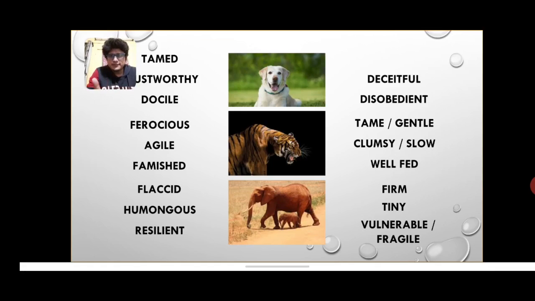The next is agility. We've discussed an athlete in the previous slides, and we've called an athlete to be agile, right? Agile is one who's got. For a tiger, I can also say a tiger is famished. Famished does not mean dying out of hunger or hallucinating because one is really hungry, right?